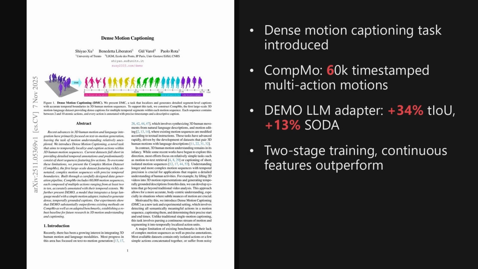Wrapping up, 2 takeaways stand out. Dense motion captioning reframes motion understanding as time-stamped, multi-action storytelling, and pairing a simple motion adapter with a large language model delivers clear gains on long, complex sequences. The broader implication is richer, temporally grounded tools for animation, sports analysis, and assistive systems.